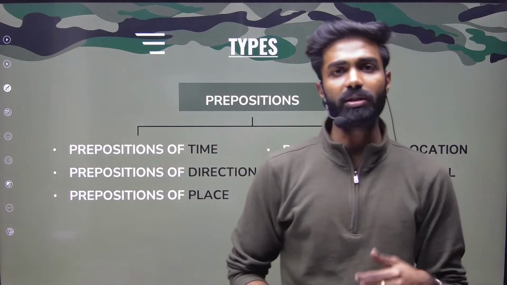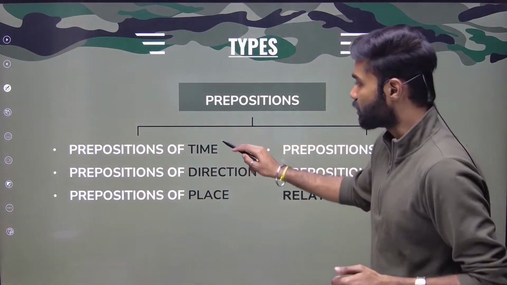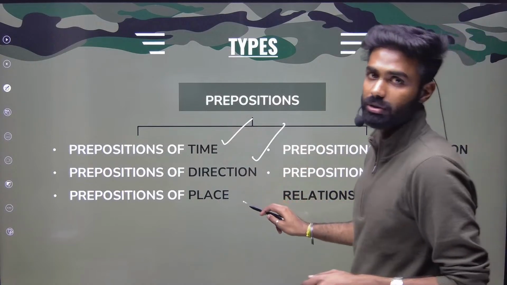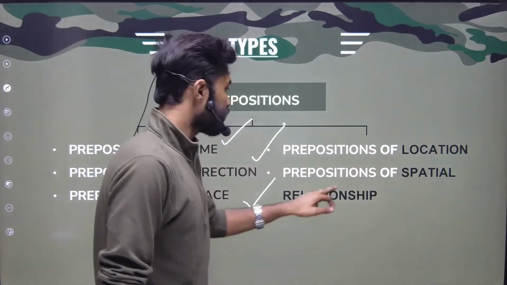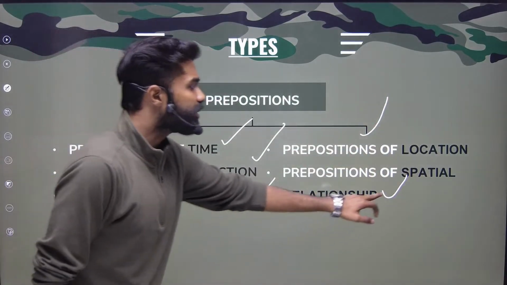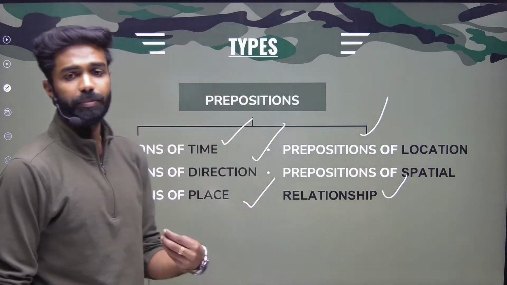So we have different types of prepositions, right? What are the types of prepositions? First, preposition of time, and prepositions of direction, preposition of place, spatial preposition, okay, and then preposition of location. So what do you mean by the spatial relationship or spatial preposition?